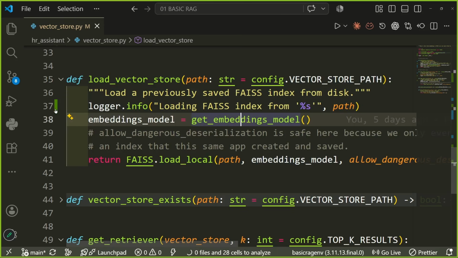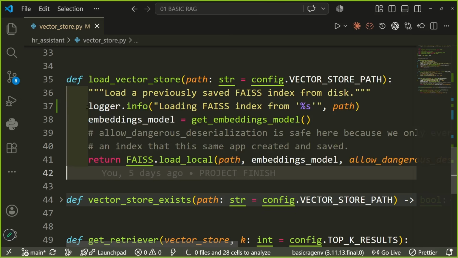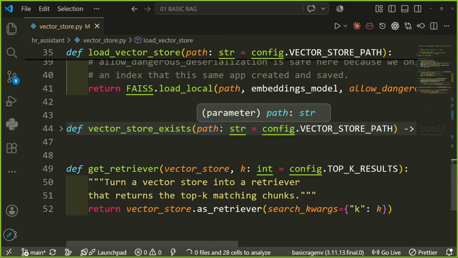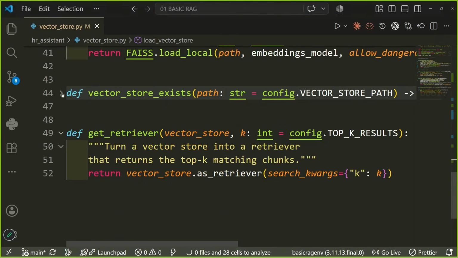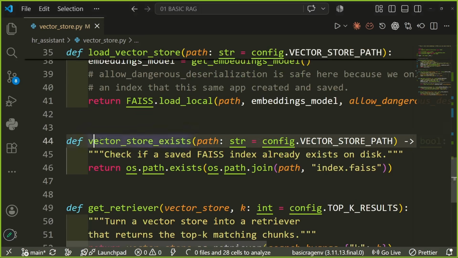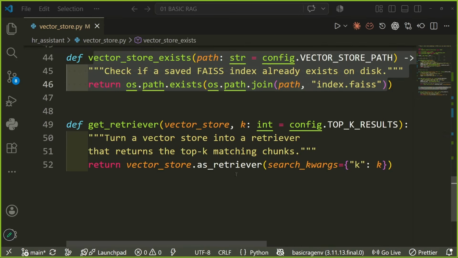Because of this git, we can see the difference. Only this line was changed. Rest everything is untouched. Only this line was added. So don't worry if you are thinking that I'm doing something else. No, I'm just showing you how things are changed. This vector store exists, we don't have to do anything with this. We will check it later on. And finally, get retriever.